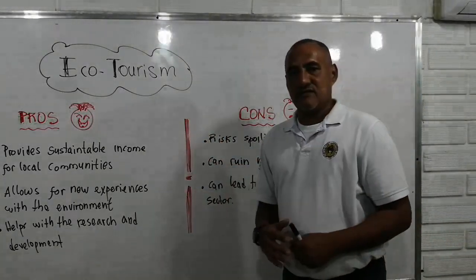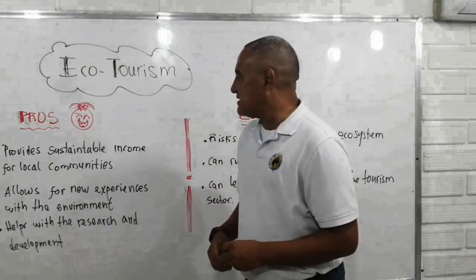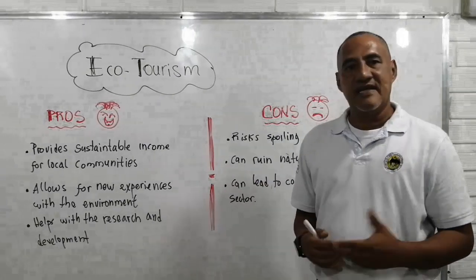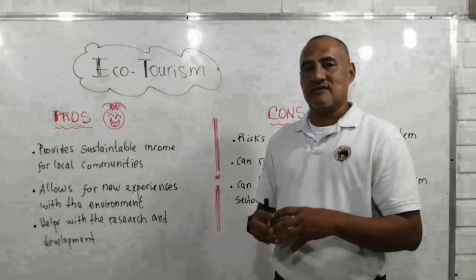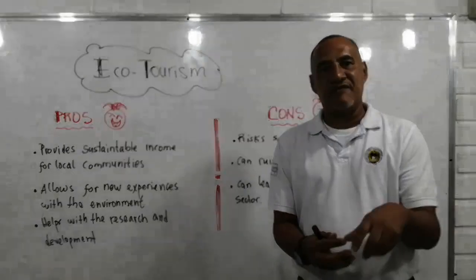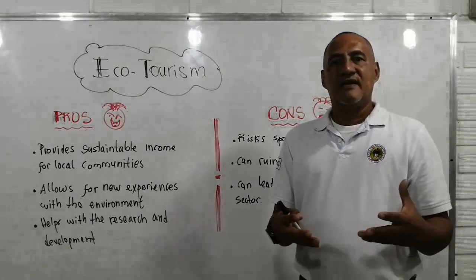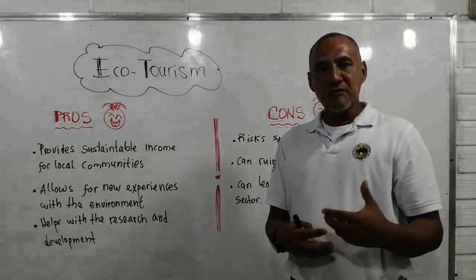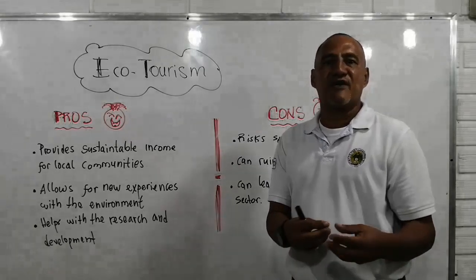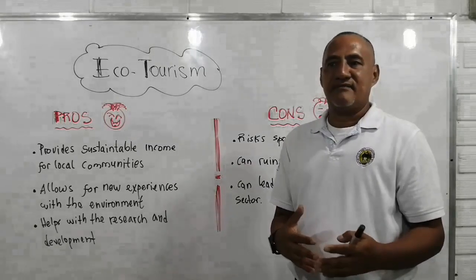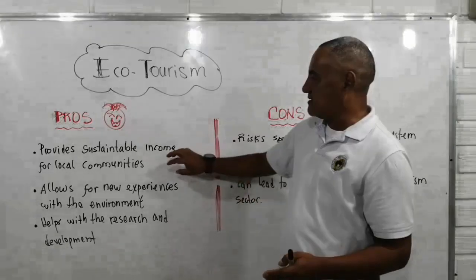Look at the advantages. Provide sustainable income for local community. Yes, if we practice this, people in a specific region will have more income. So the salary could be different or better than if they do not do this, all right?